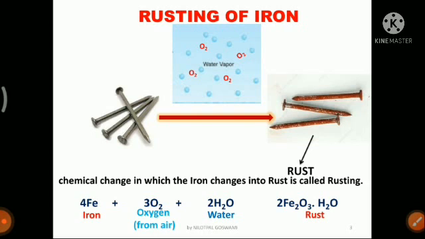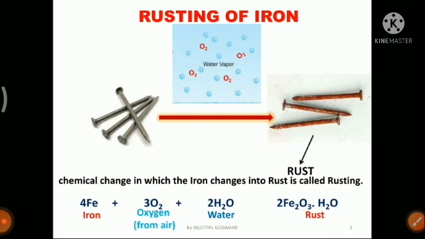This is the reaction that occurs: iron is reacting with oxygen from air, and also with water, to give rust, which is Fe2O3.H2O. This is the formula of rust, and this reaction, as you all know, is chemically balanced. So we will get the stoichiometric coefficients 4, 3, 2 and 2 always.